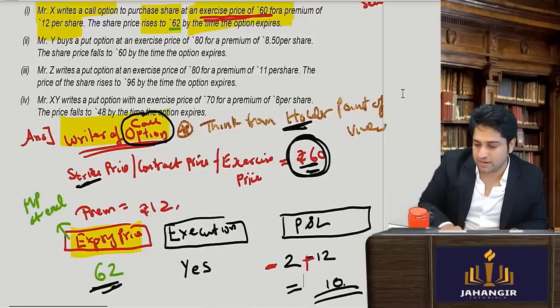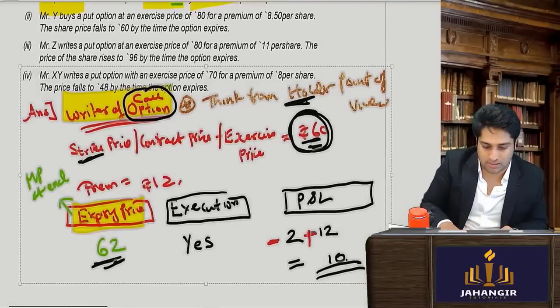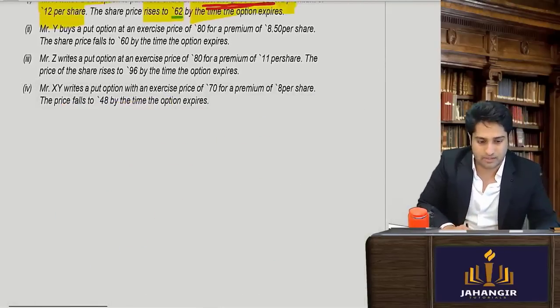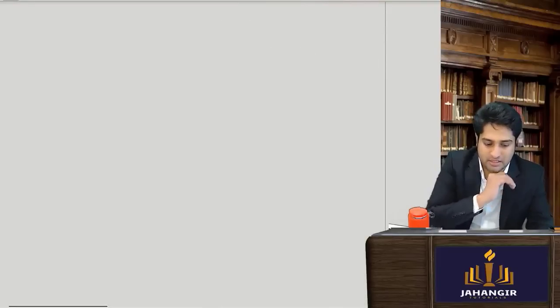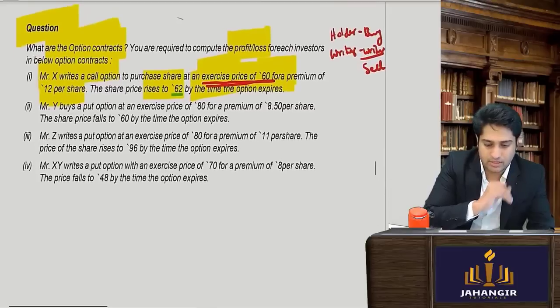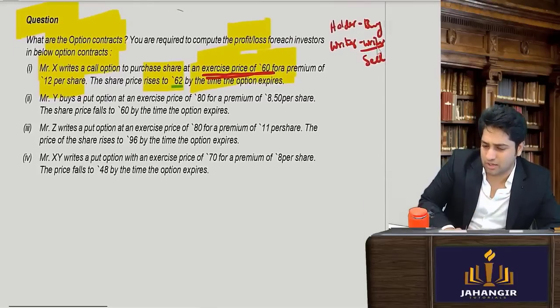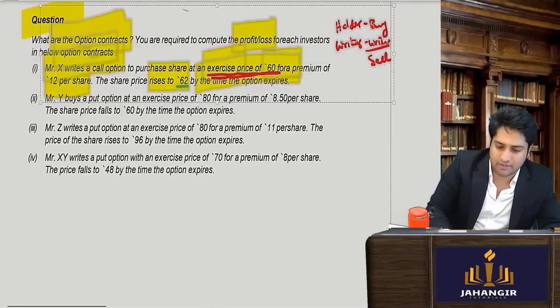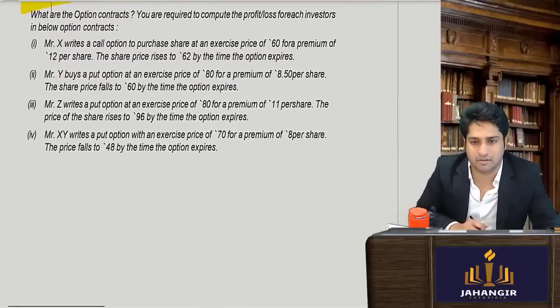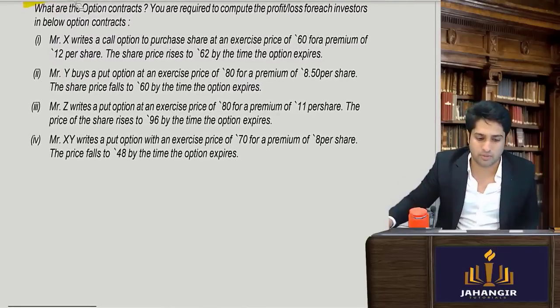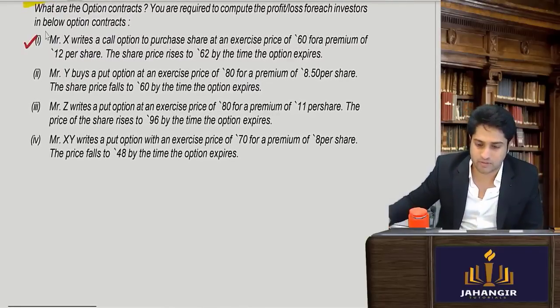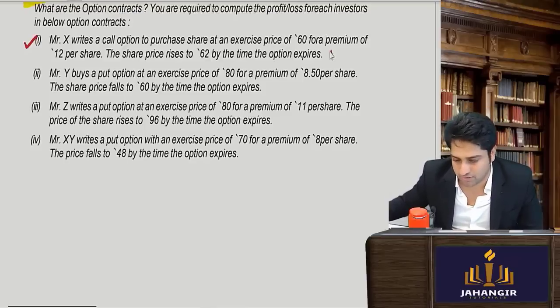Now don't worry, when we practice a little more, you will come to know. So this I'm cancelling. I'm going to the next question. Is this clear? Now don't jump to the conclusion directly. When we do the second, third, fourth, it will get better with time. Now the first one I've explained. The writer makes a profit of 10.